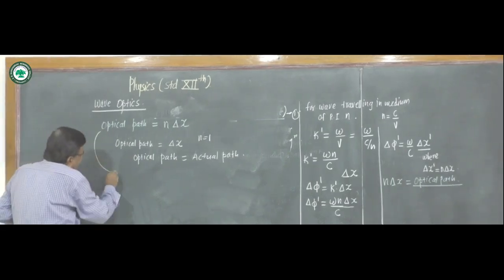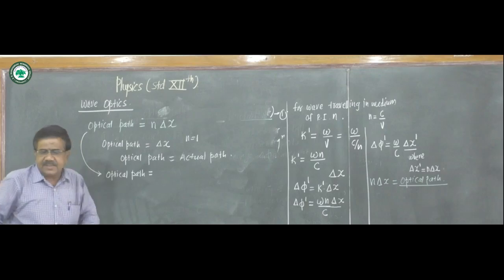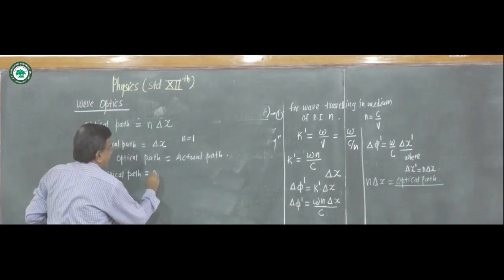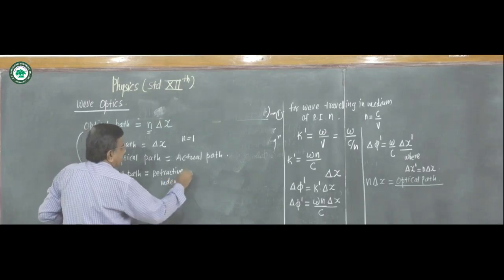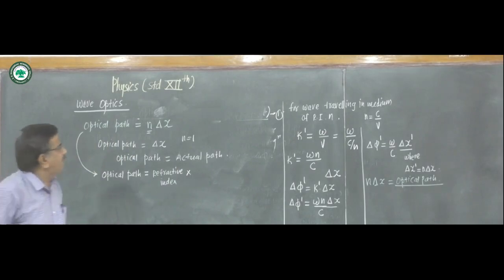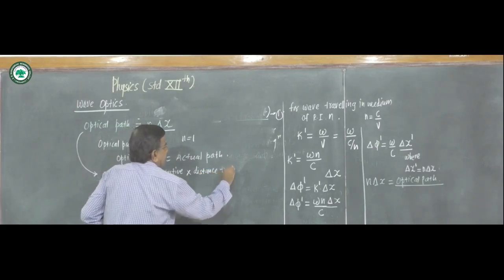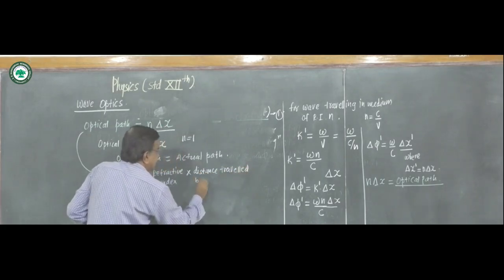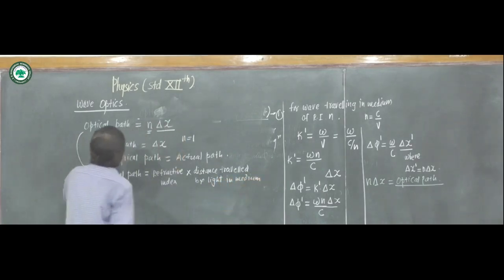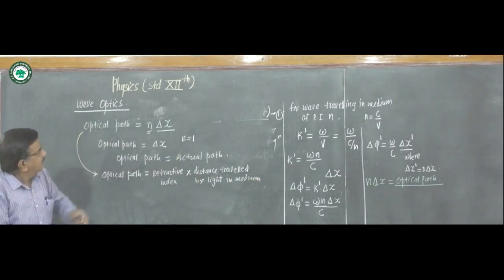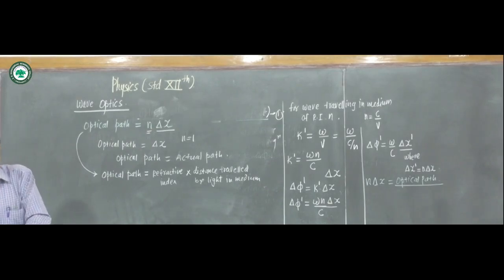So from this formula we say that optical path is equal to refractive index multiplied by distance traveled by the light in the medium.